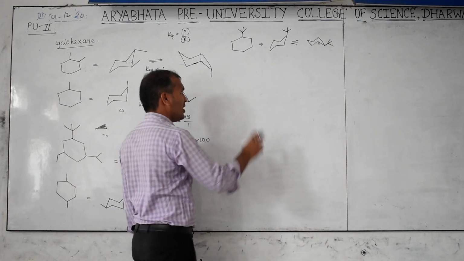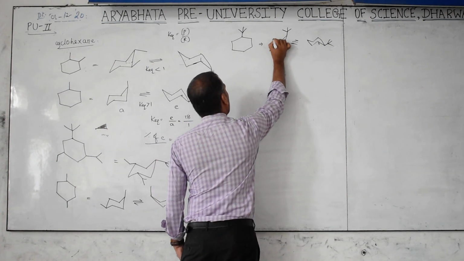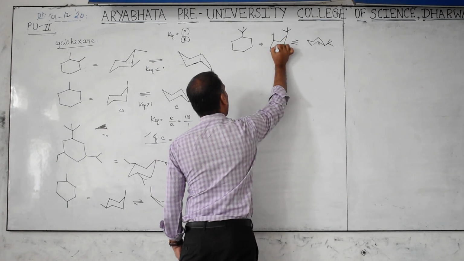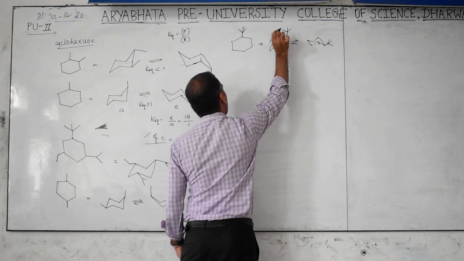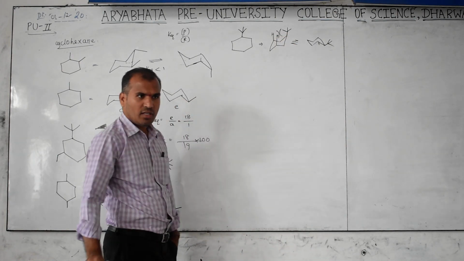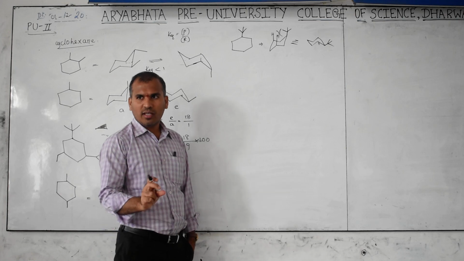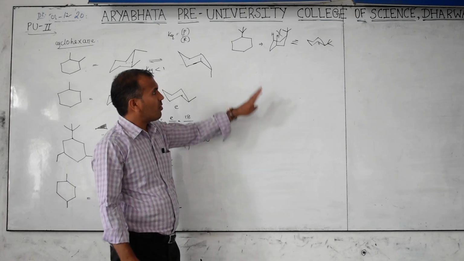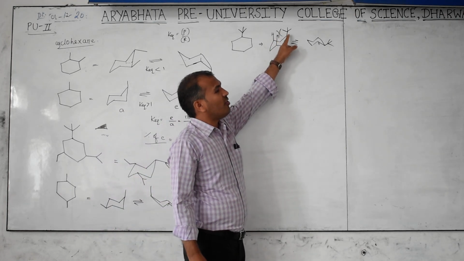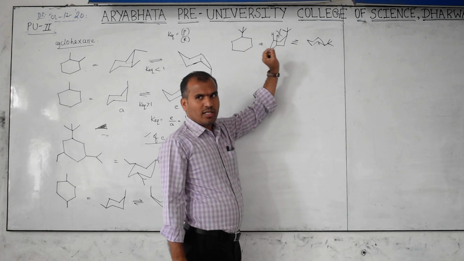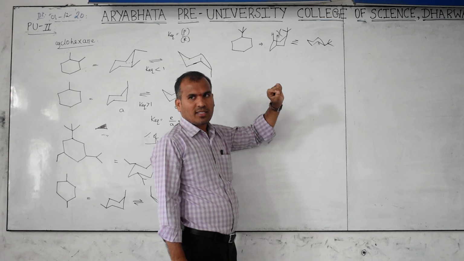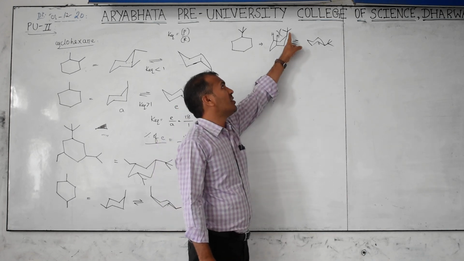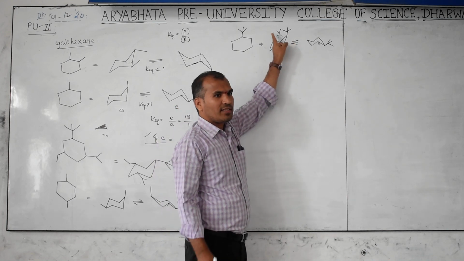Now, if you consider this one, this hydrogen is axial, this hydrogen is also axial. Then this has axial interaction, repulsion, that is called steric repulsion. Therefore, if this bulky group is present at the axial position, it is less stable. Reason? Diaxial interaction. Diaxial, you know, this is also axial, this is also axial.